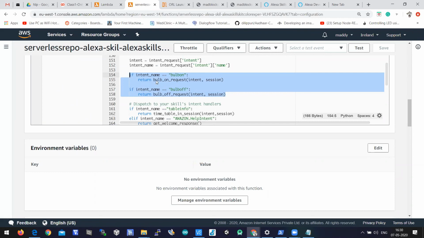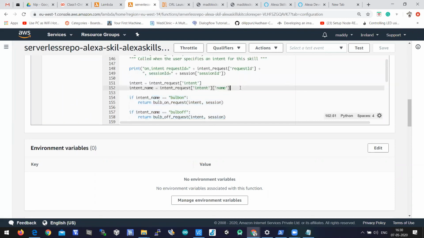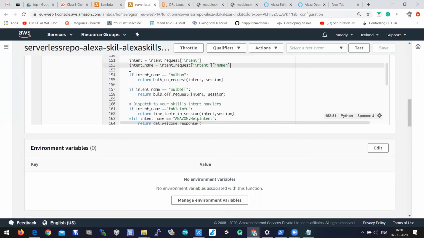You need to write these if logics after accessing intent name from the intent request. You need to place these lines to check whether this intent is matched or not.